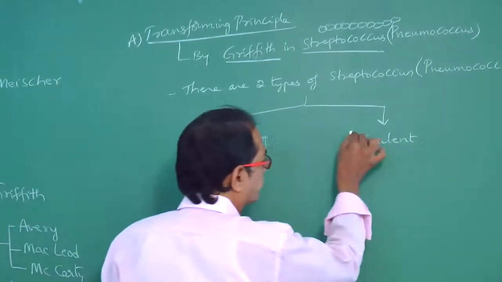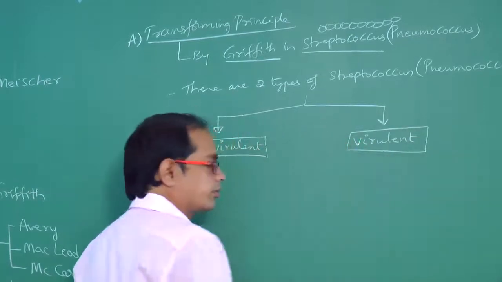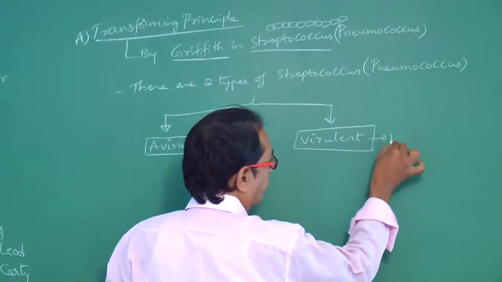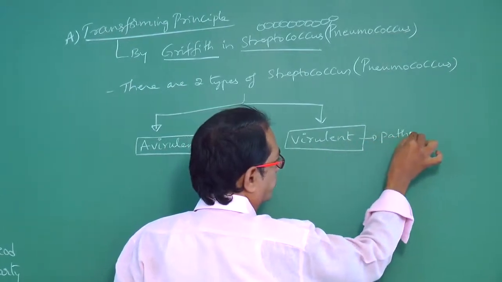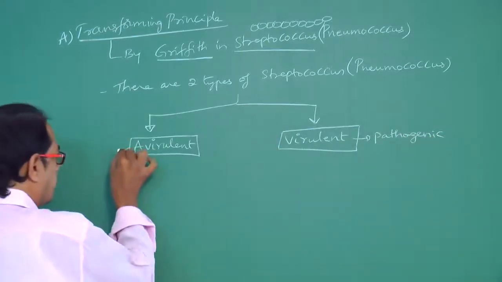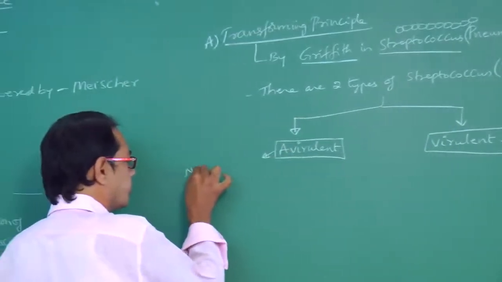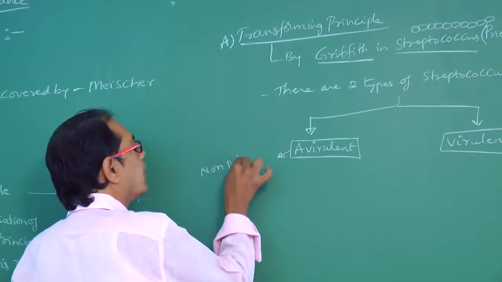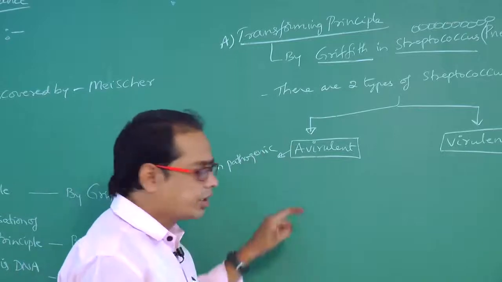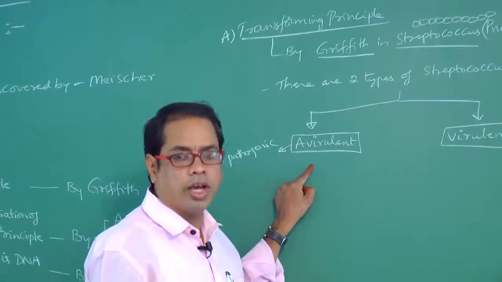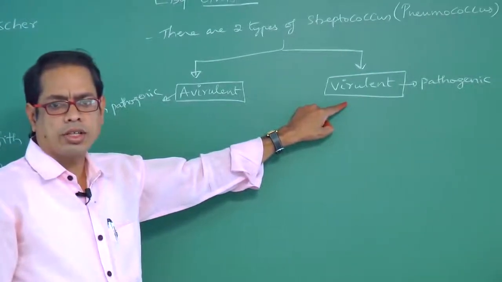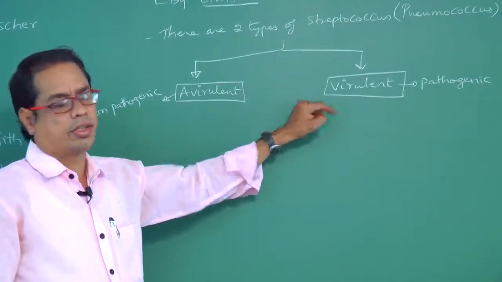Avirulent, virulent. Virulent means pathogenic, whereas avirulent means non-pathogenic. That means it does not cause pneumonia, whereas virulent strains means they cause pneumonia disease, right?